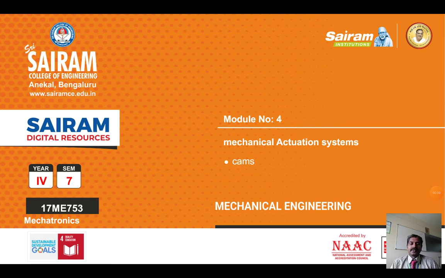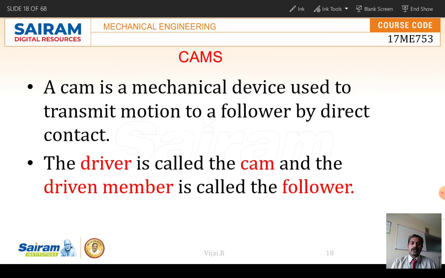Hi, in this video we are going to see about the mechanical actuation system: cams. In the earlier video we have seen the mechanical actuation system, what a kinematic chain is, how it functions, and what a mechanical actuation system exactly is. So an actuation system is the one which transfers a motion from one form of motion to another form.